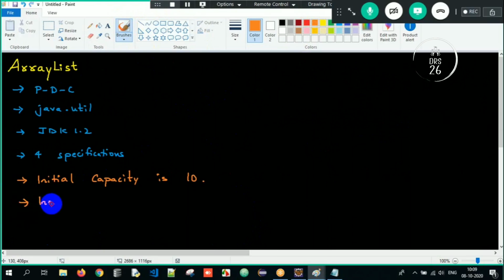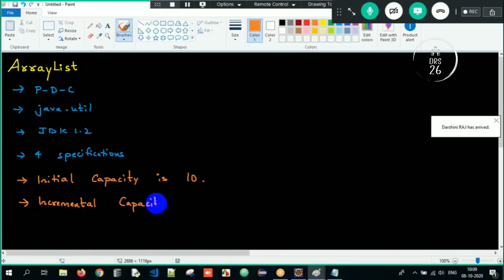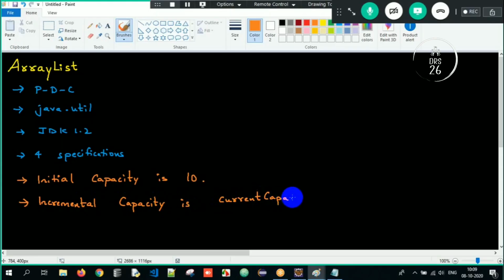Let me write it down over here: the new capacity is current capacity into 3 by 2 plus 1.